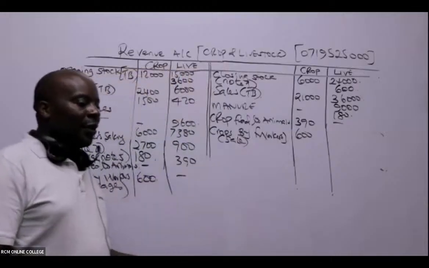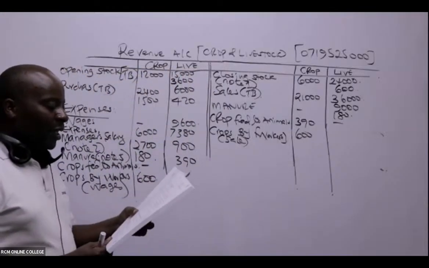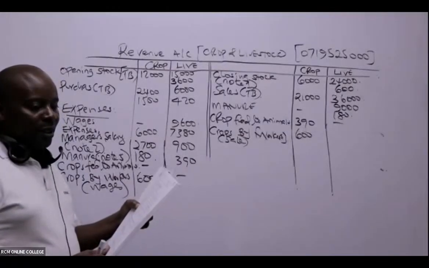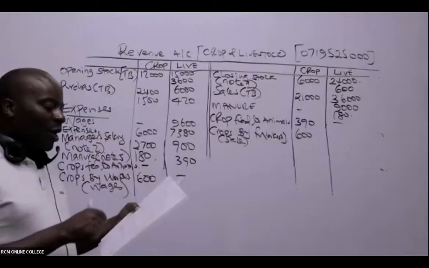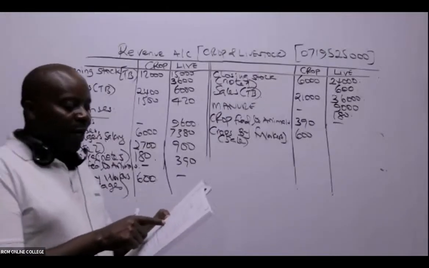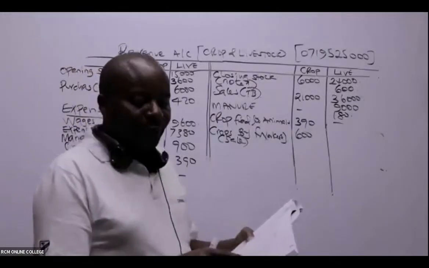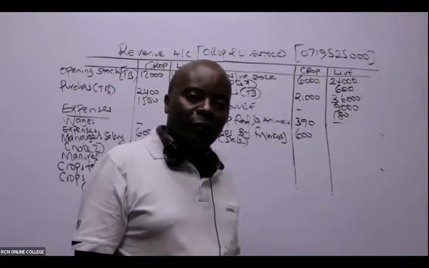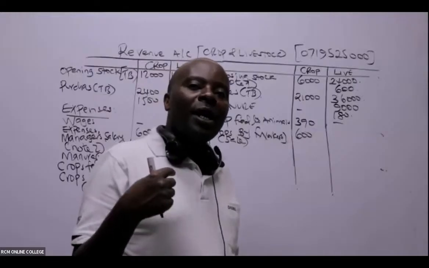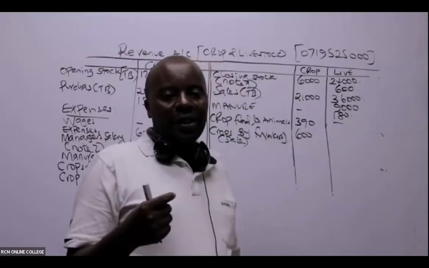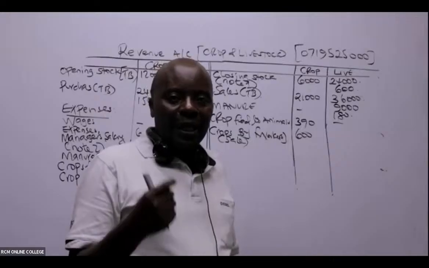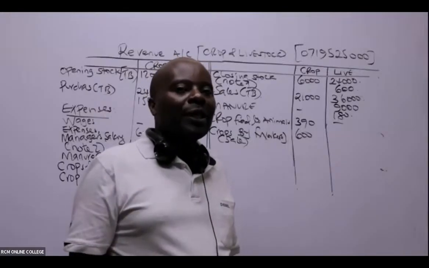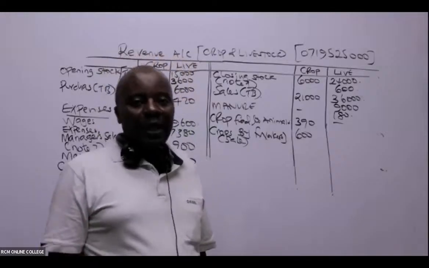All right, ladies and gentlemen, after you tell me that, then I'll be able to go straight away to note number 8. Note number 8: the shareholders provided farm labor valued at 1,200. So shareholders were able to get to the farm and they did work there, measured at 1,200. So basically, this will be an expense to the company.